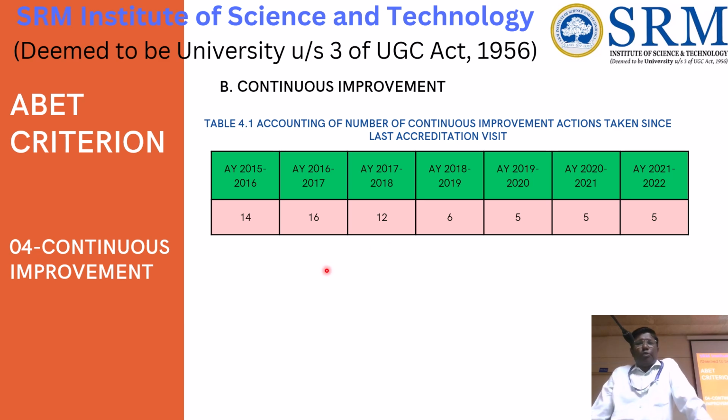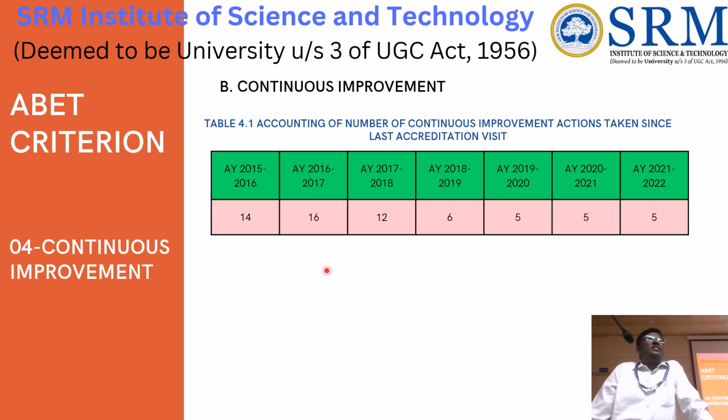And continuous improvement for each year. See, the purpose of writing a course file and other things, they'll be very keen about it. After calculating everything, you are achieving everything is fine. What is the ultimate benefit of the course file, or what is the ultimate benefit of attaining a student outcome or calculating a student outcome? What improvement have you made in the department? That they will look at in the continuous improvement one.